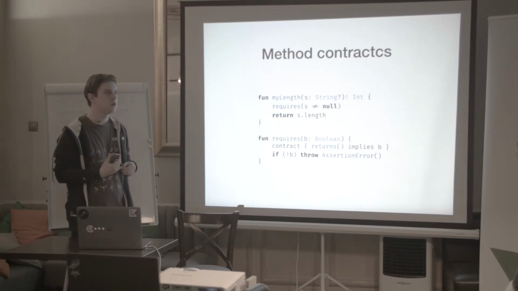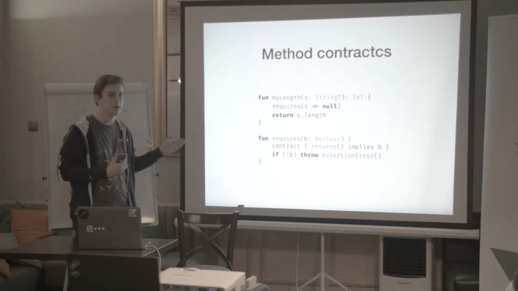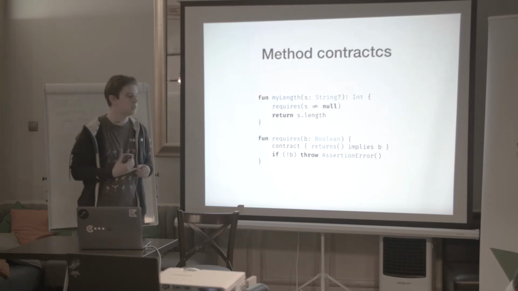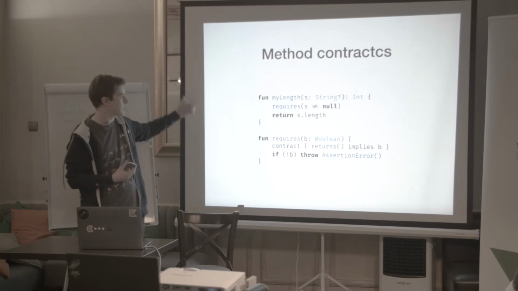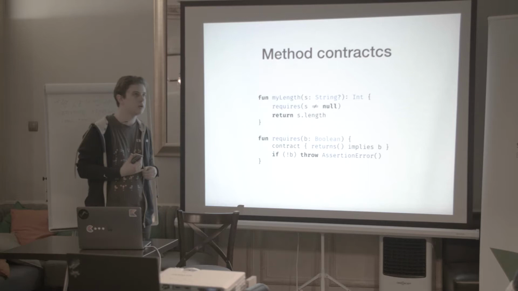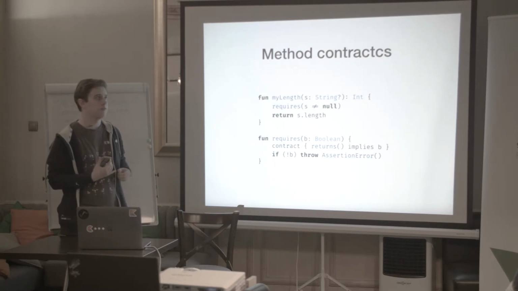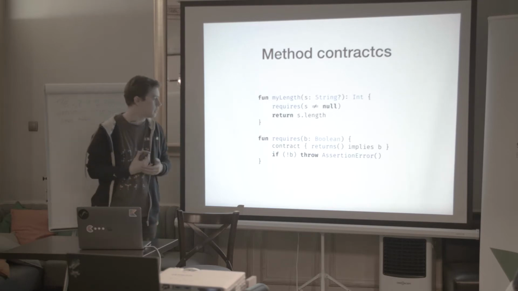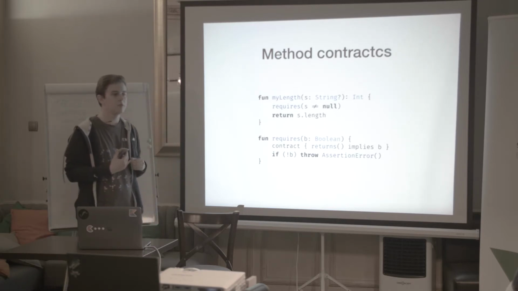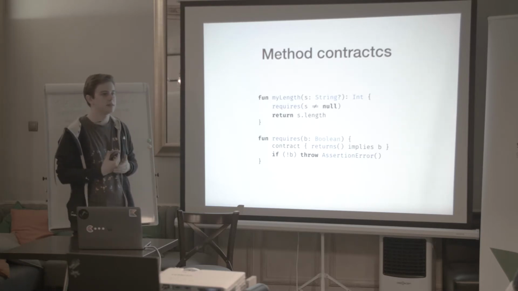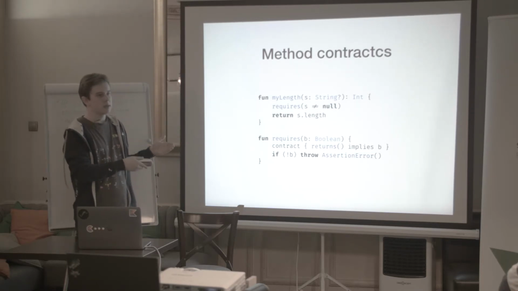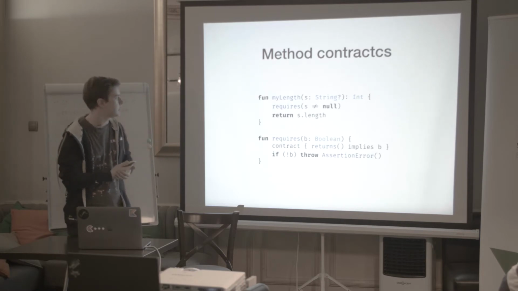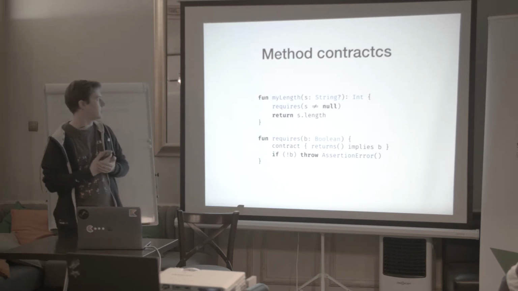Actually, now you have to pass a special flag to the compiler to enable this kind of behavior, or decorate every method using this kind of contract with a special annotation. I think it's experimental contracts or something like that. These contracts are stable for methods from the standard library. So, for example, you can assert that a string is not null using methods like isNullOrEmpty or something like that. It was missing in previous releases of Kotlin, but now it is here.